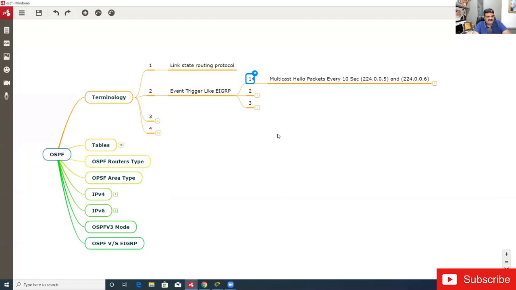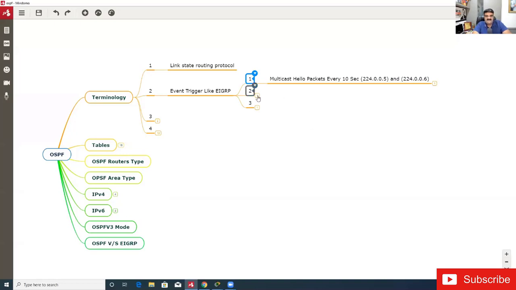Nikhil, Mark, you are right. Neeraj, you are right, 224.0.0.9 is the multicast address for RIP. So we have to finalize three things: multicast hello addresses 224.0.0.9, 224.0.0.10, and 224.0.0.5 and 224.0.0.6.